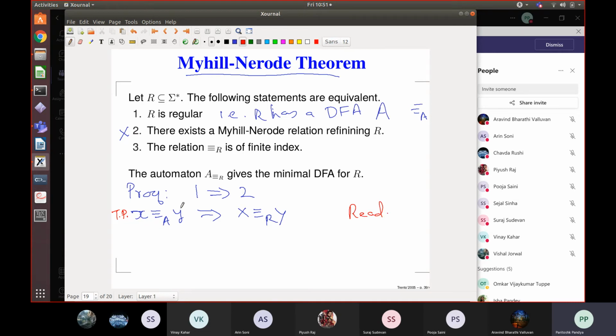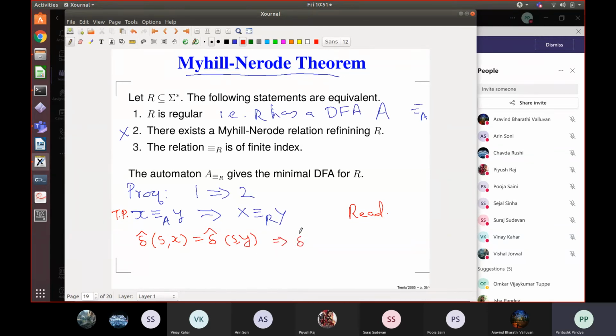When are X and Y machine equivalent? Suppose the machine has transition function delta and its start state was S. Delta hat of S on X is equal to delta hat of S on Y. Agreed? Now this will imply what?